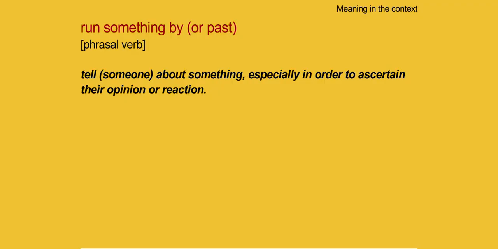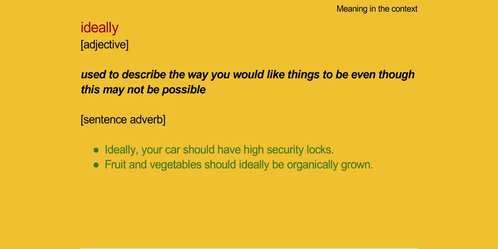Definitions. Run something by, or past: tell someone about something, especially in order to ascertain their opinion or reaction. Ideally: used to describe the way you would like things to be even though this may not be possible. Ideally, your car should have high security locks. Fruit and vegetables should ideally be organically grown.